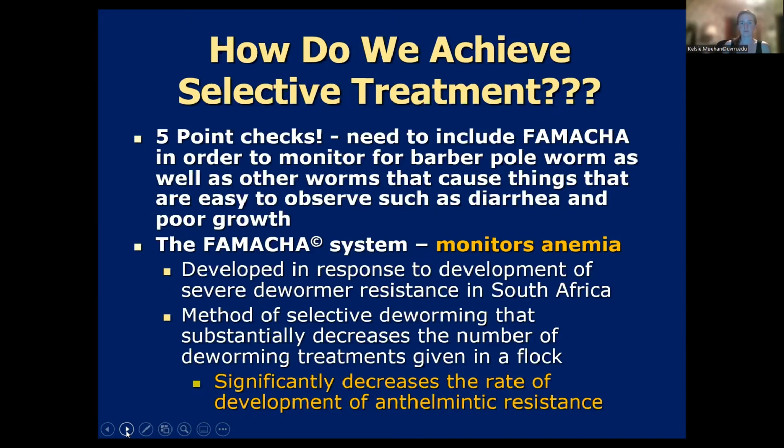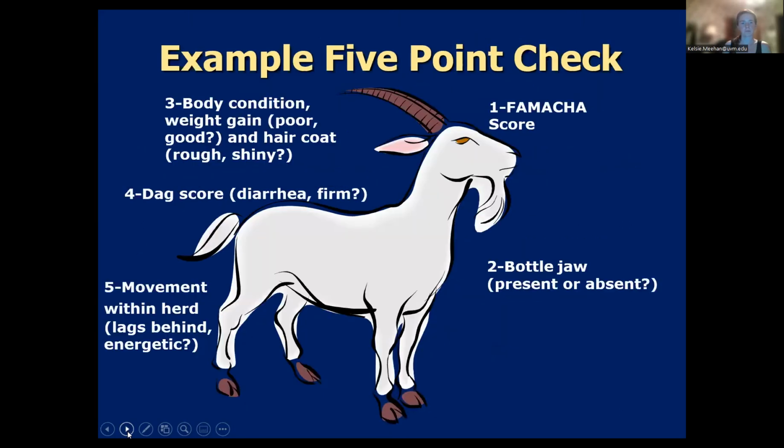And using a system like this has been shown in studies to significantly decrease how fast your dewormer resistance develops. Next slide. And a 5-point check can vary depending on what country you live in, what worms are your big problem.